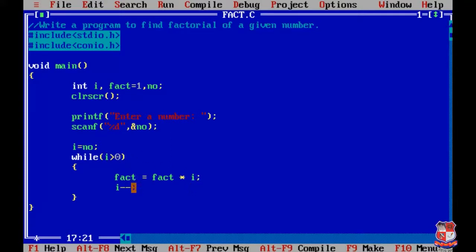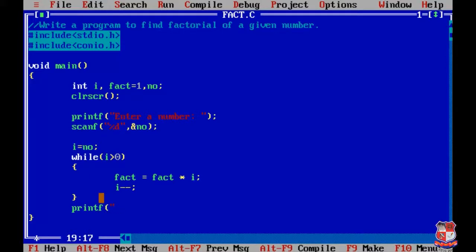Now we are going to decrement the value of I. The current value of I is 4, so it decrements and the new value of I is 3. Then it goes again to the while loop and checks the condition. Such steps are repeated till the value of I is 0. That's it. After the loop we are going to print the value of the factorial, and for that we are using the printf function.